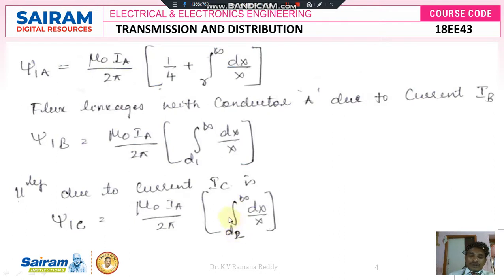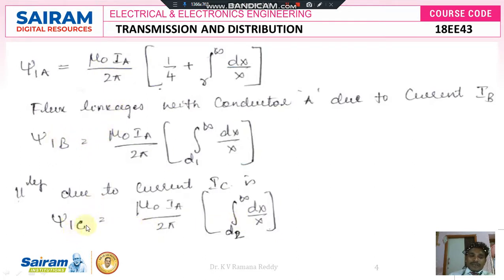Initially it is d2 from conductor A to C, because here we express that IA is nothing but the current which is flowing through the conductor A. So that's why here we express the formula. This is the flux linkage from conductor A to its conductor A. This is the flux linkage from conductor A to B. This is the flux linkage from conductor A to C. Because wherever you see the formula, here we express that IA. That means this is the flux linkage which takes place from conductor A to A, A to B, A to C.